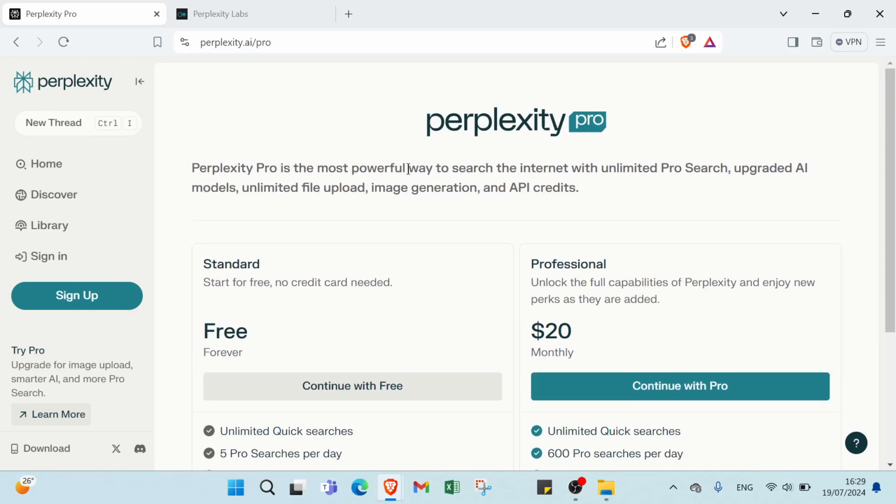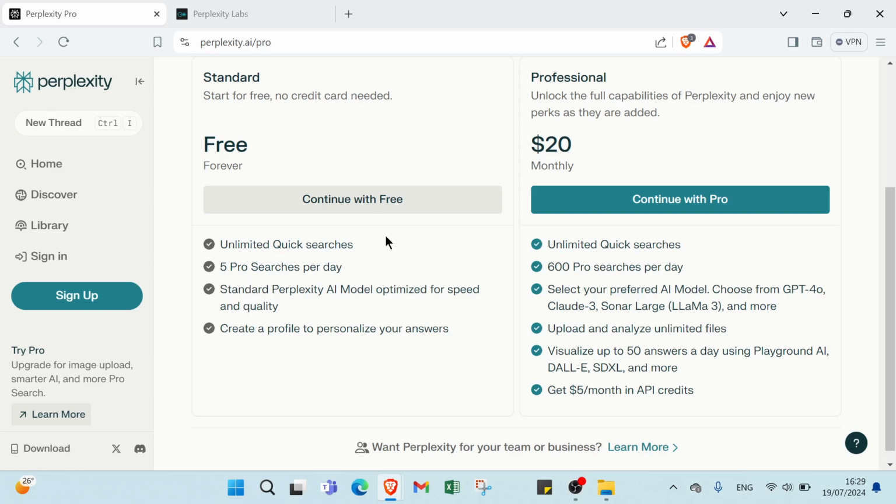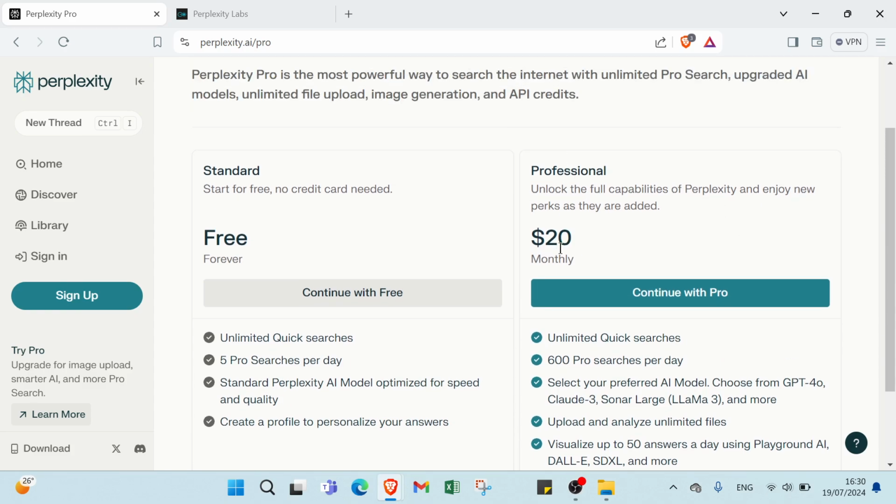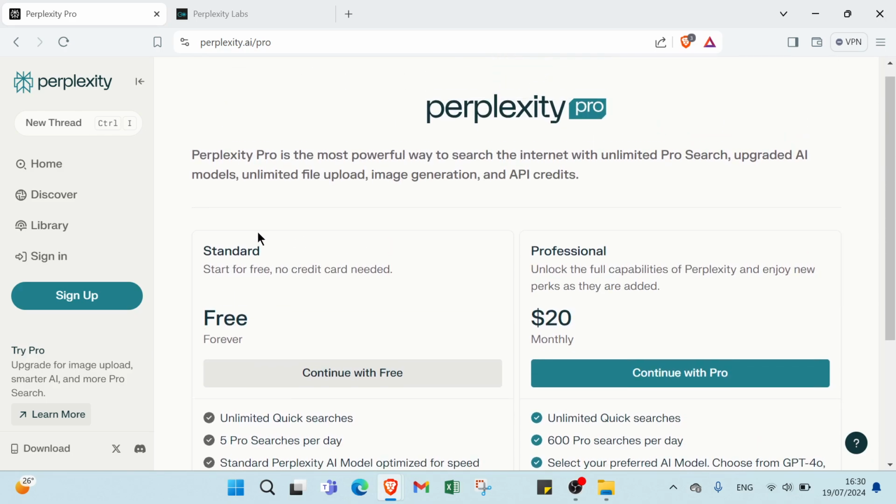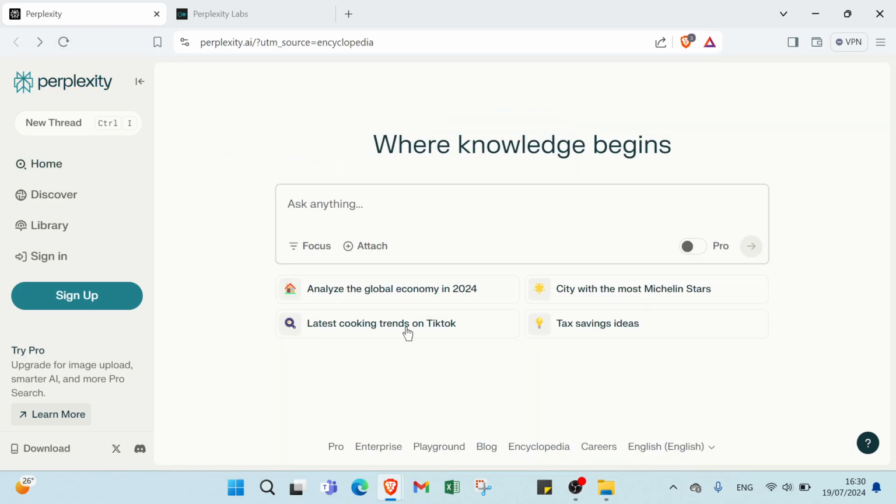Perplexity Pro is the most powerful way to search the internet with unlimited Pro sources, upgraded AI models, unlimited file upload, image generation, and API credits. We have here standard and professional. Standard starts for free, no credit card needed. We have here unlimited quick sources, 5 Pro sources per day. Standard is Perplexity's AI model optimized for speed and quality. Create a profile to personalize your answers. Professional, as you can see, you pay $20 for each month. Then we have enterprise, as you can see.